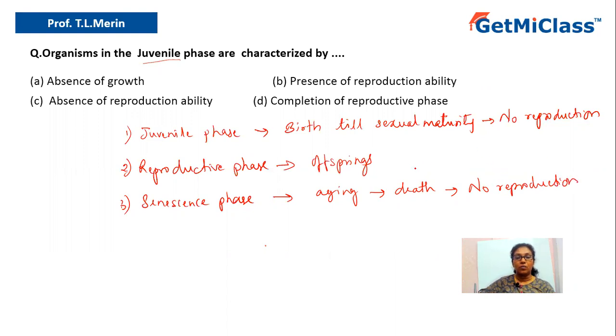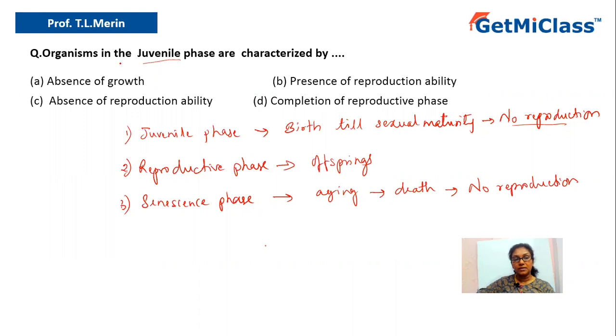Now, during the juvenile phase, there is growth of the organism. From the birth, the organism has to grow till it attains sexual maturity. But as I mentioned, there is no reproduction which takes place here. Whereas in the reproductive phase, there is reproduction. Whereas in the senescent phase, there is no reproduction. So let us look at the options.